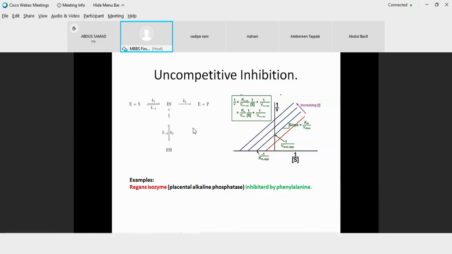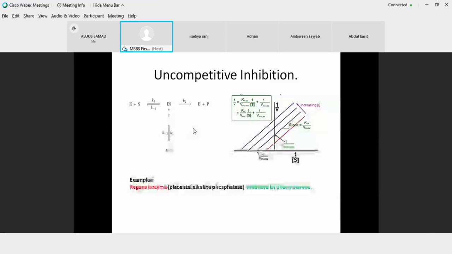So when the ESI complex is formed, no product is formed and your enzyme is inhibited. But at this stage also, it could be reverted back by removing the inhibitor, and we cannot revert it back by adding the substrate. The substrate addition is only going to help you out in the case of a competitive inhibitor. Leaving the competitive inhibition, uncompetitive and non-competitive inhibition cannot be reverted by adding the substrate.